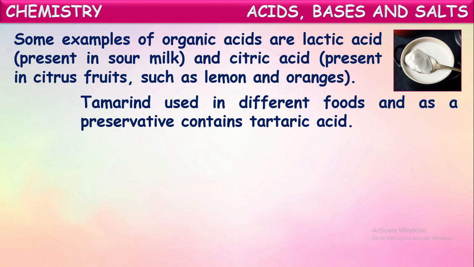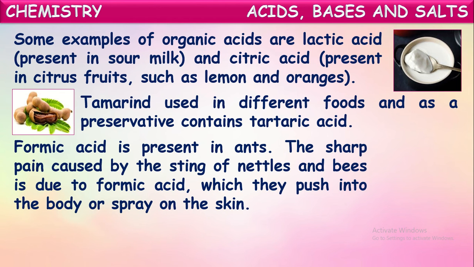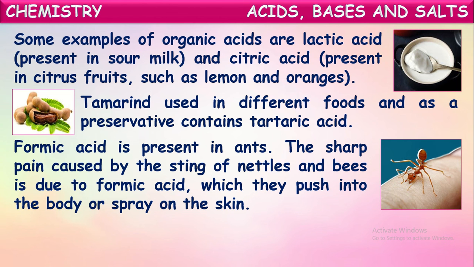And the tamarind, used in different foods and as a preservative, contains tartaric acid. Tamarind contains tartaric acid and formic acid present in ants. The sharp pain caused by the sting of nettles and bees is due to the formic acid.